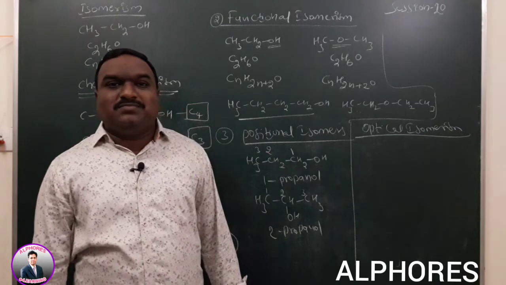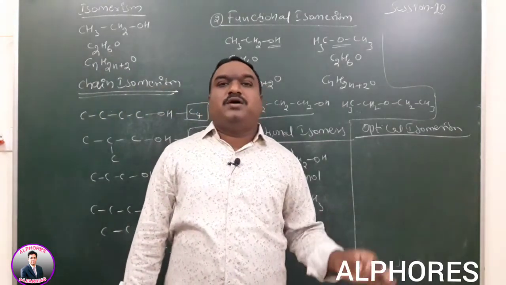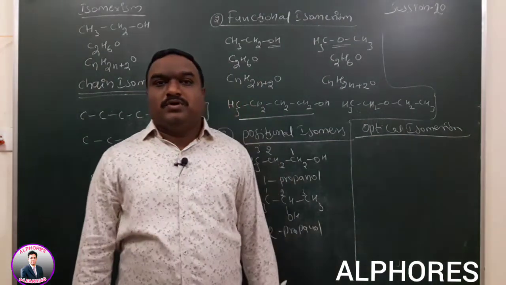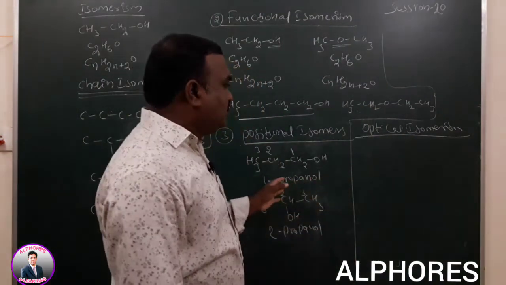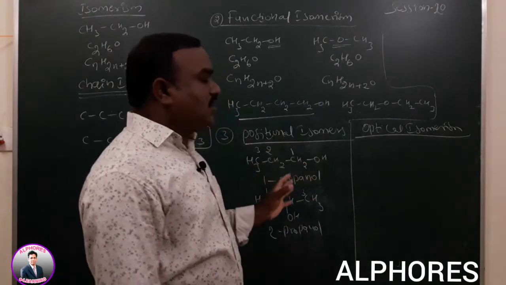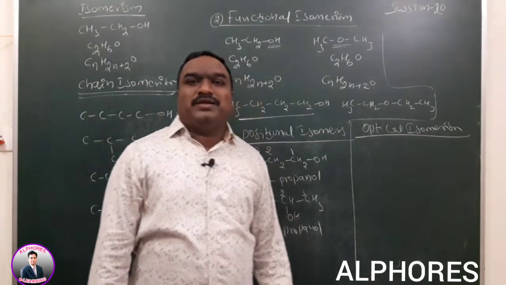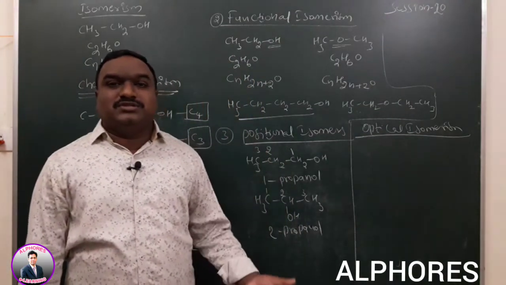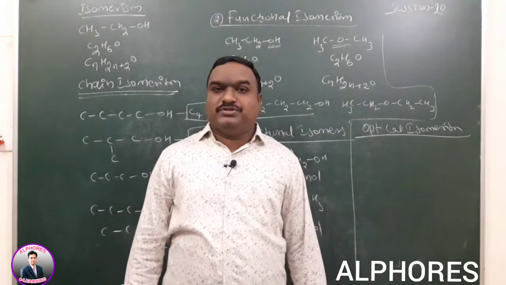If symmetry elements are absent, that compound exhibits optical isomerism. But for a simple compound, the main criterion is that it should have at least one asymmetric center, chiral center or stereogenic center, then the compound exhibits optical isomerism.